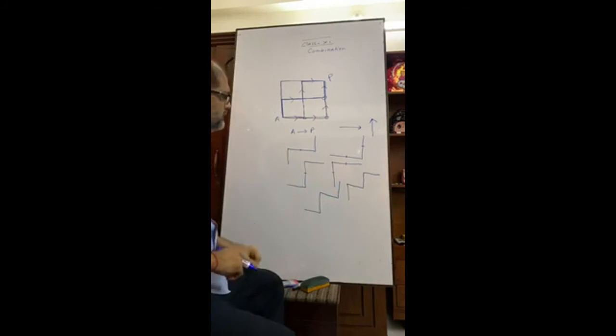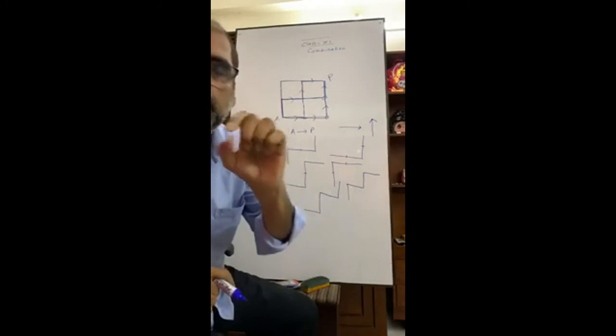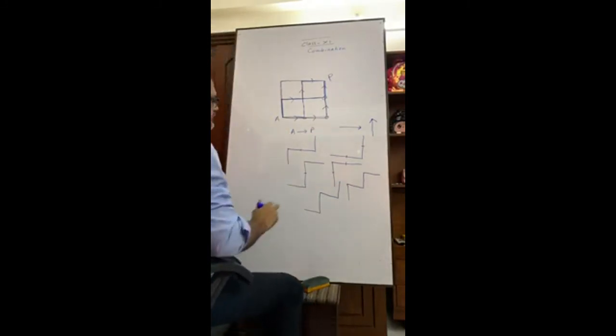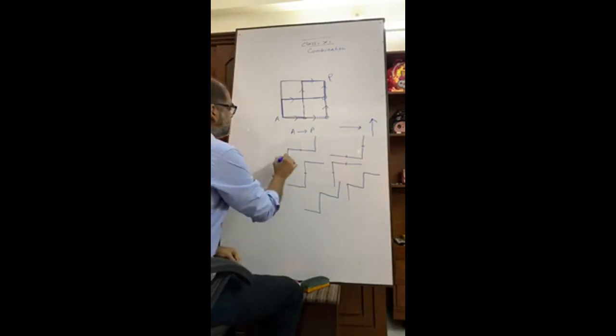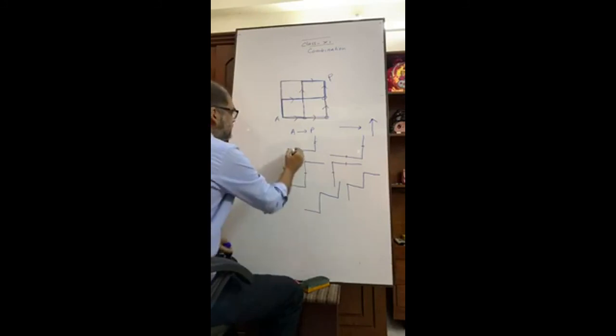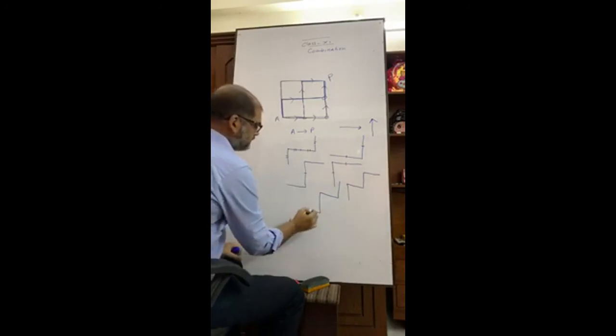In every way we have, you see, 2 horizontal and 2 vertical. That means, suppose these and these are vertical here, and these are horizontal, like this.